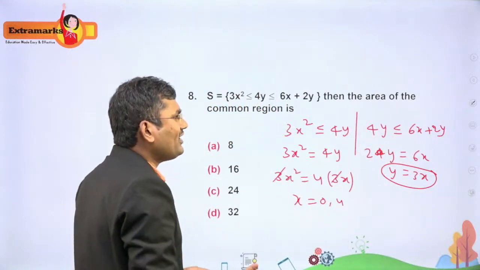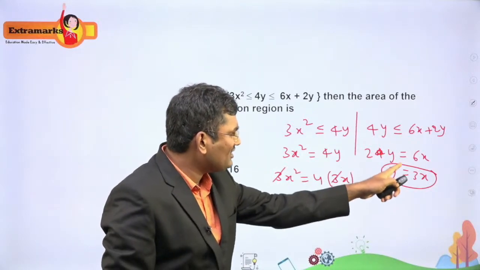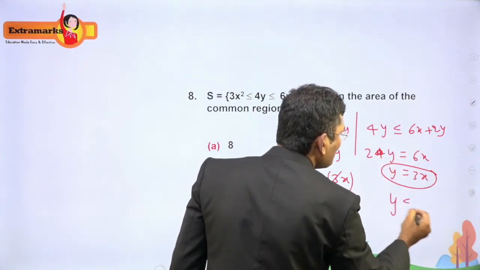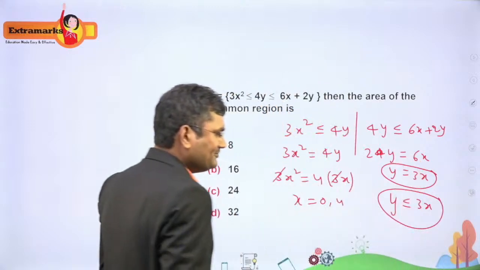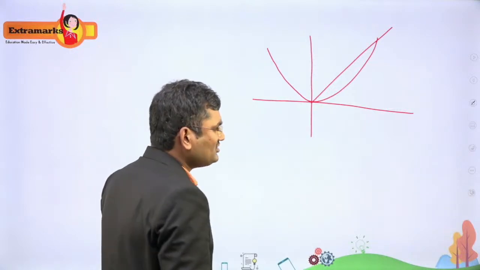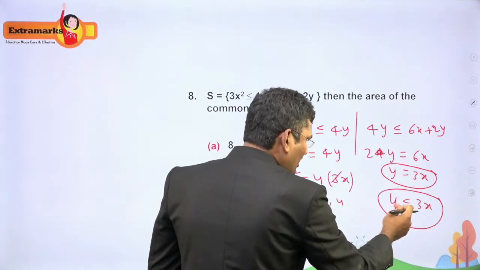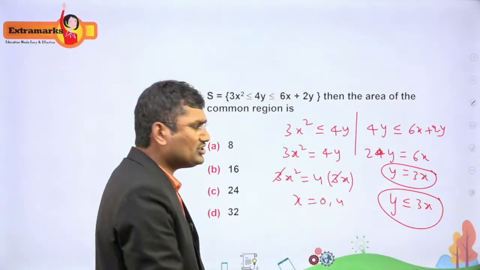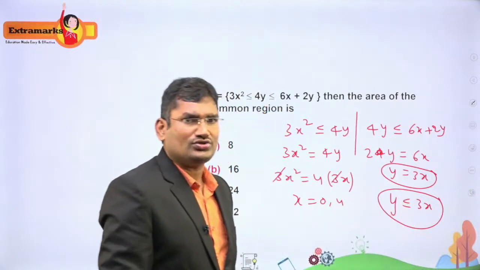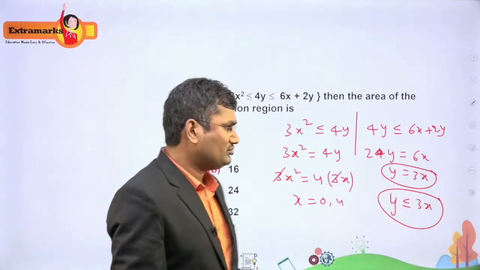Now how to identify the area of this inequality? See, it's very simple. For example, if I take this line, 2y is equal to 3x, y less than or equal to 3x. This is the given line after simplifying. Now y less than or equal to 3x means take the origin. Origin is satisfying here. Put y equal to 0, x equal to 0. This is 0 less than or equal to 0. It is correct because it is less than or equal to. So 0 is satisfying.